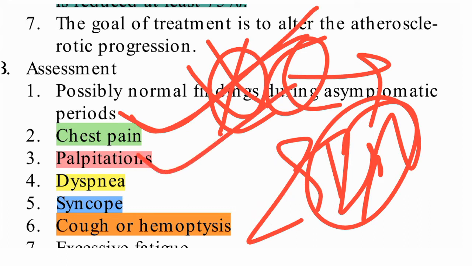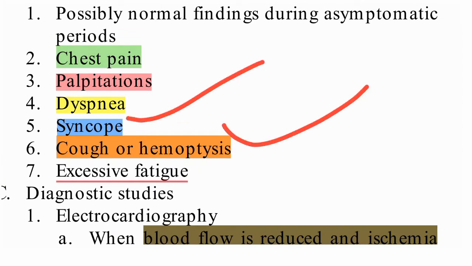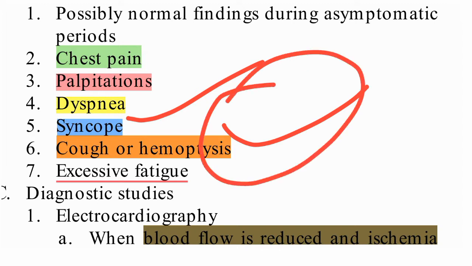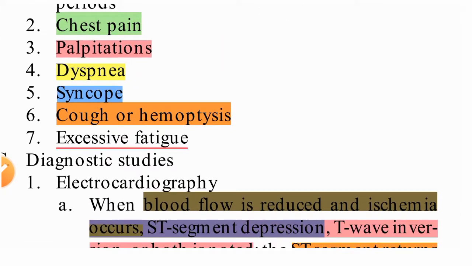So palpitation also will be there. Then dyspnea, difficulty in breathing, also will be there. Syncope, temporary loss of consciousness, is syncope. Cough and hemoptysis may also be there. So all these things we need to find out, we need to assess these things. And excessive fatigue may also be there, so we need to see these.